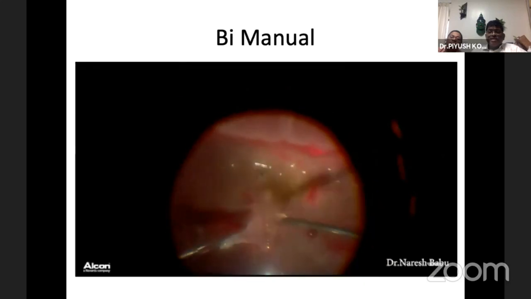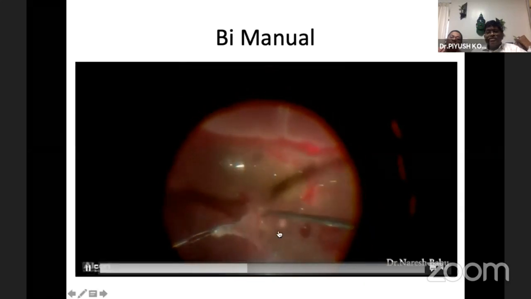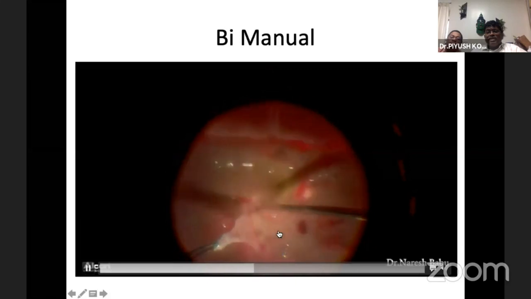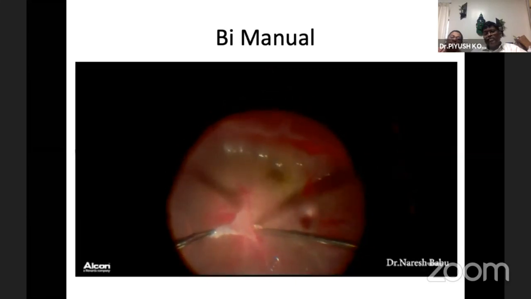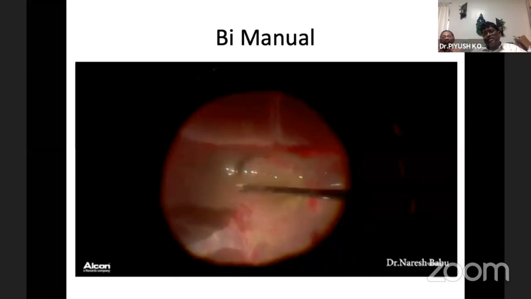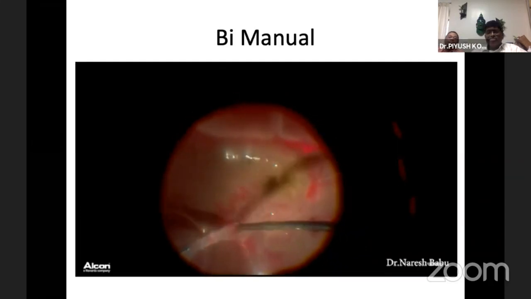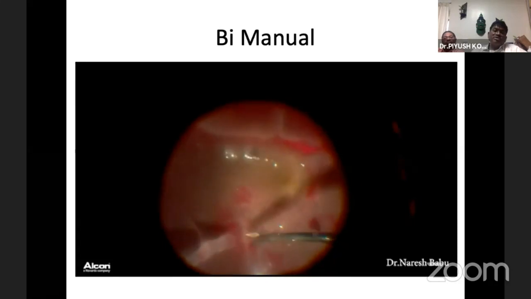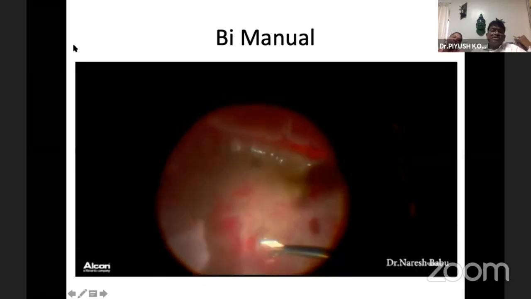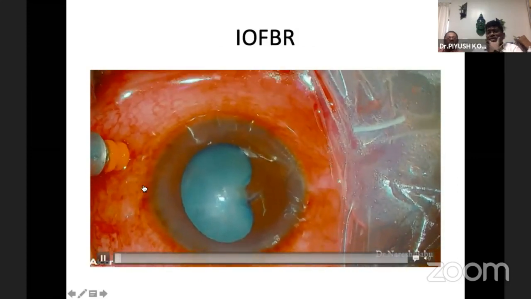With a greater magnification, you can make out we are snipping just the attachment, not blindly cutting. So there is a very minimal chance of cutting the retina and making a retinotomy. When we are not making a retinotomy, that gives a very good post-op result in these cases. Once it is done, the eye is usually operated like a regular surgery.